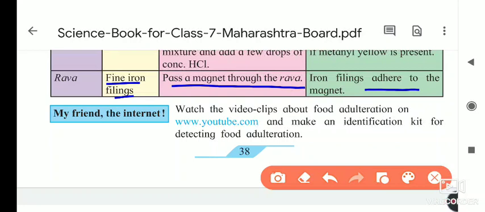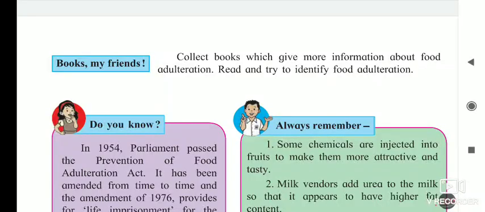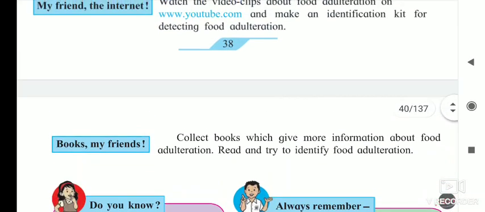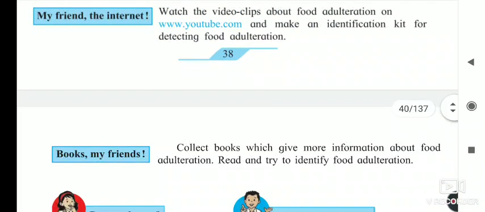Now here they told you to watch video clips about food adulteration on www.youtube.com and make an identification kit for the detection of food adulteration. I will send you those videos tomorrow, showing how food gets adulterated. I will find and search them for you.